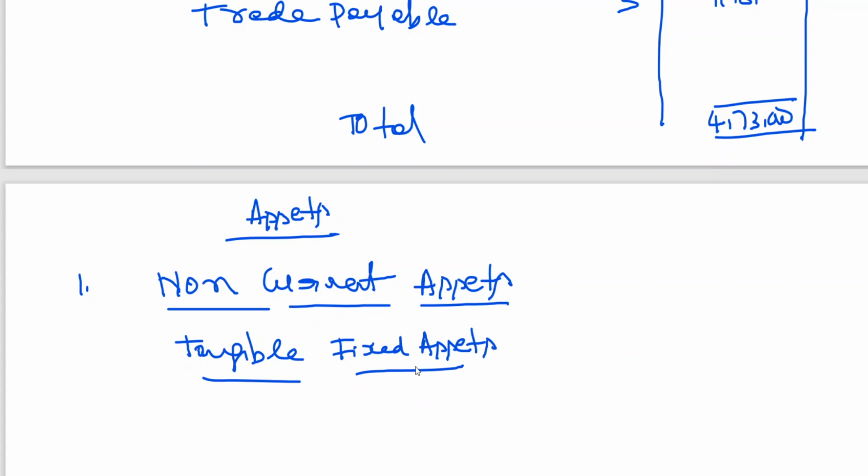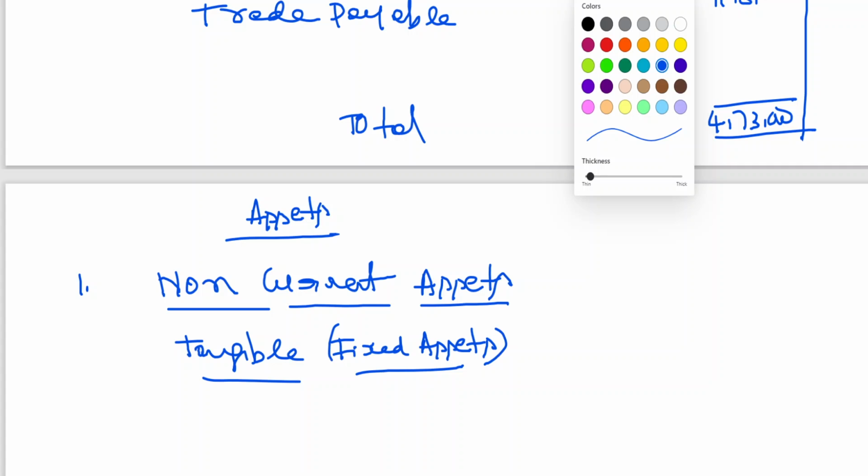I think now we are calling it property, plant and equipment, PPE. Tangible PPE you can write, because fixed assets is nothing but nowadays property, plant and equipment, Accounting Standard 10.